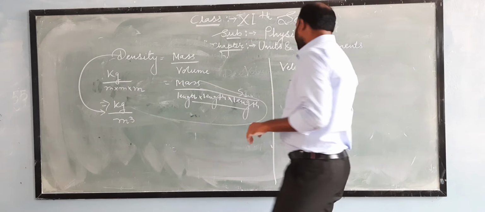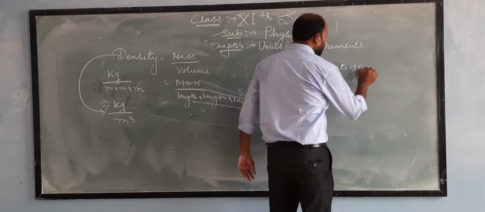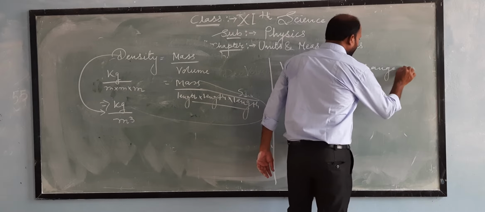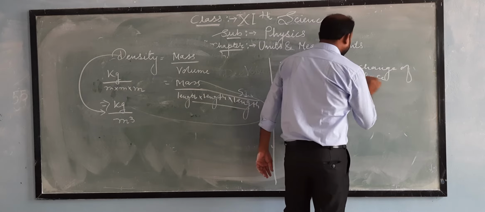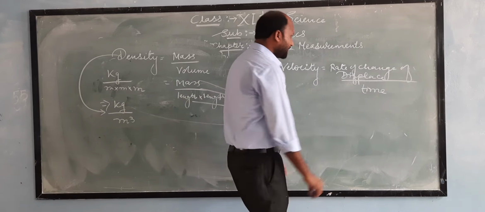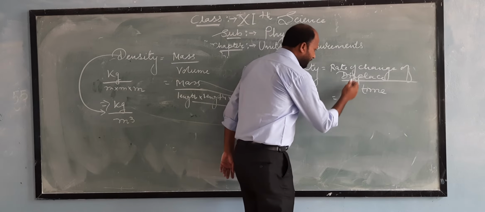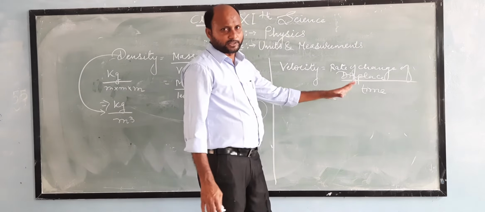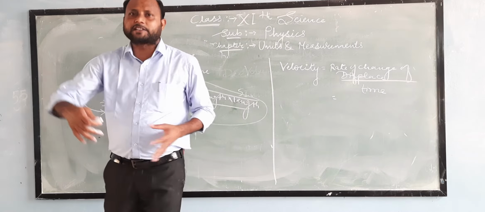Rate of change of displacement with respect to time t. Rate of change of displacement with respect to time. So rate of change of displacement is given by, displacement is nothing but a distance, and distance we know that it is a length.